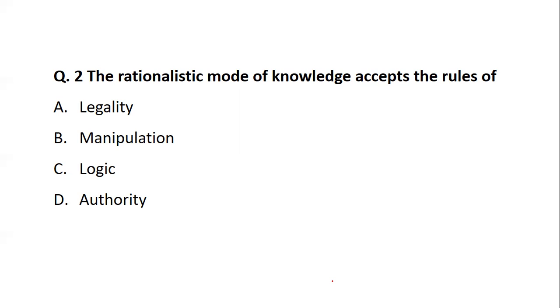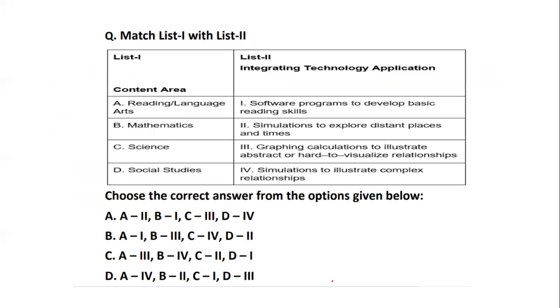So what is the word which is connected? Based on that, you have to come up with the answer. So yes, the rationalistic mode of knowledge which accepts the rule is nothing but logic. So rationalism is related to logic, and that's the reason the right answer stands to be logic. Coming to question number 3.